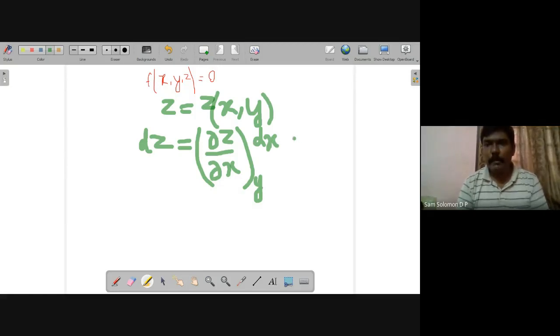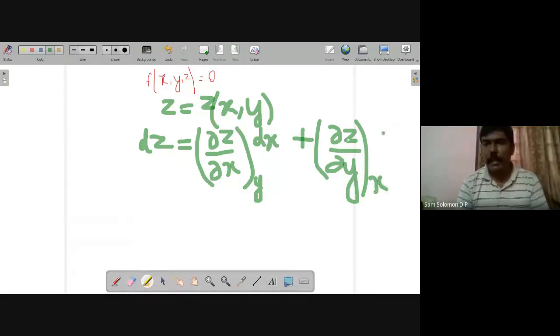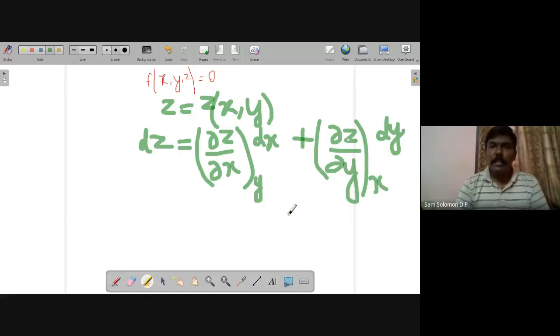The second term is what is the change in z for a corresponding change in y. How do we do that? By keeping x constant and we multiply it with dy. And you would have done this even in your +2 maths, I believe. So this is how we find the change in z.